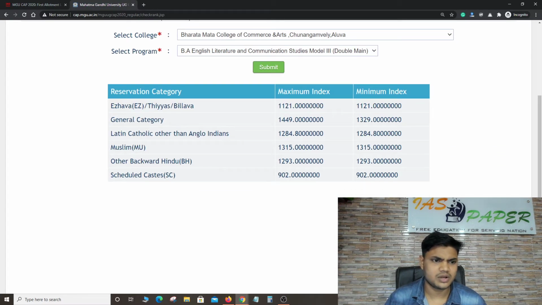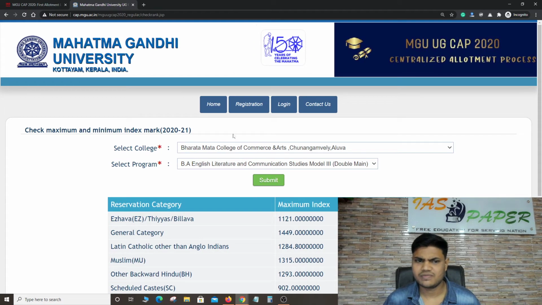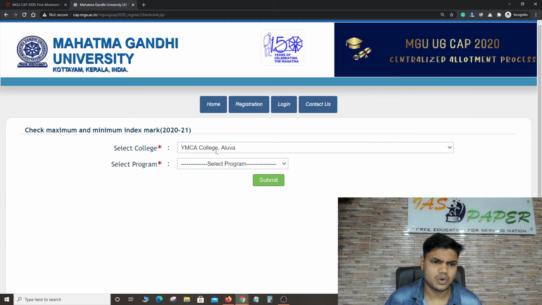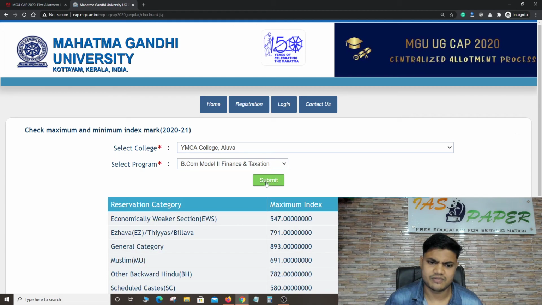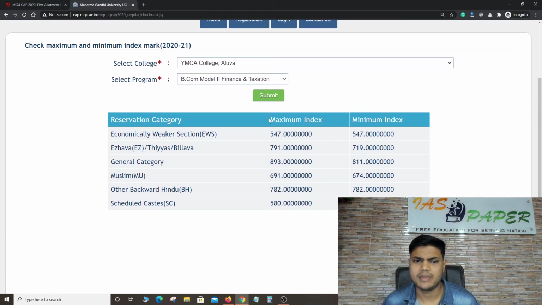As soon as you click on this, you'll find the result, category, maximum marks, and everything. All these details you can find college-wise, and here you can check everything. Whatever you want, you can just click on this and then get free counseling, and you can get everything over here, maximum marks and minimum marks, whatever it is.